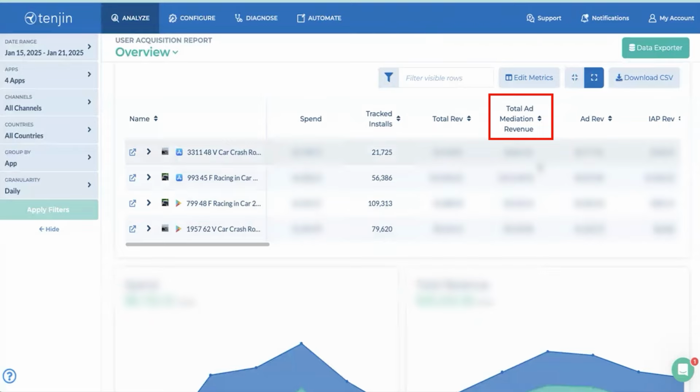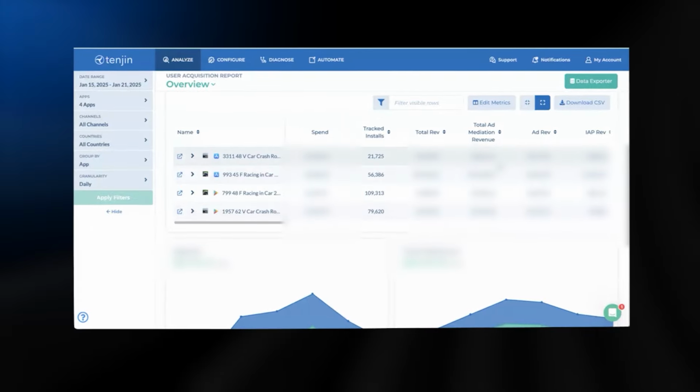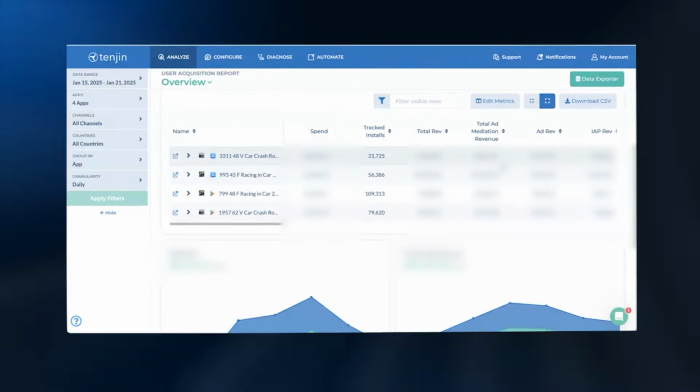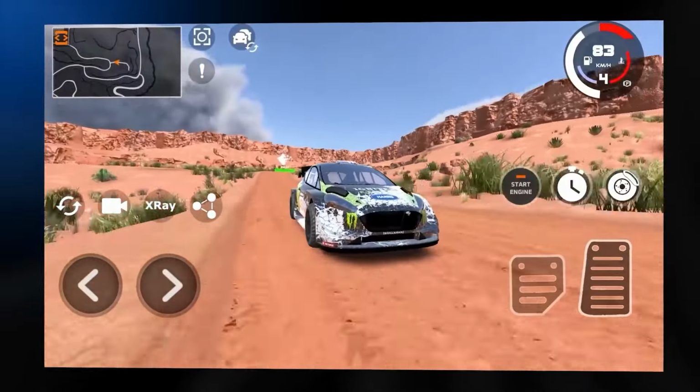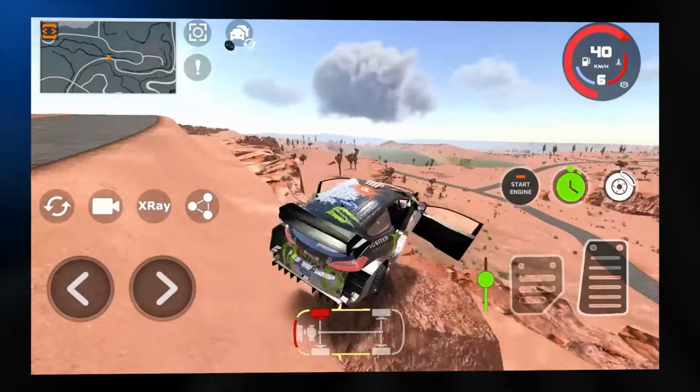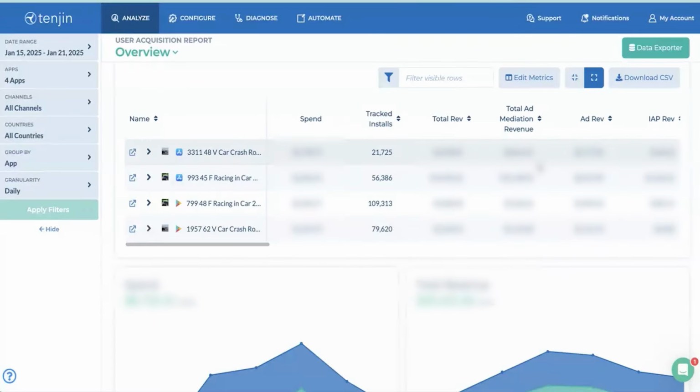We place emphasis on these aspects since both of our games are focused on ad mediation revenue as a primary source of income. We ensure that our mediation correctly transmits all the revenue generated by users through impression-level data. What happens internally when a user sees our ad? When an ad is shown to them under this ID, we record exactly how much revenue they generated in our analytics. We specifically transmit the revenue generated by each and every user for absolutely every ad view. That's why this parameter is key for us.